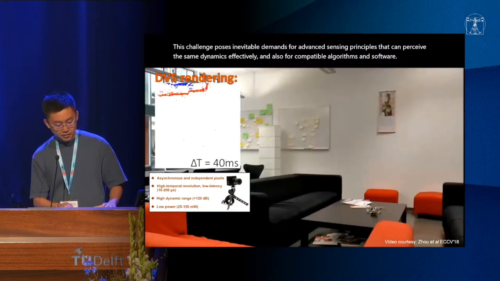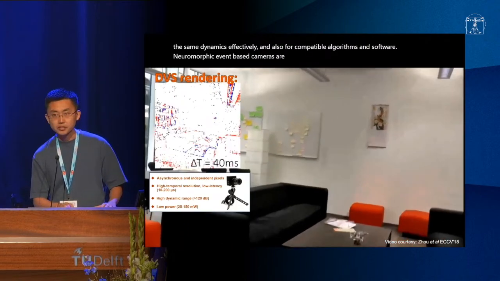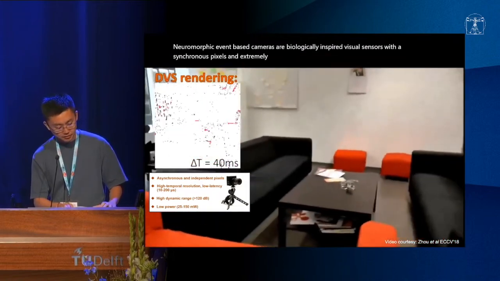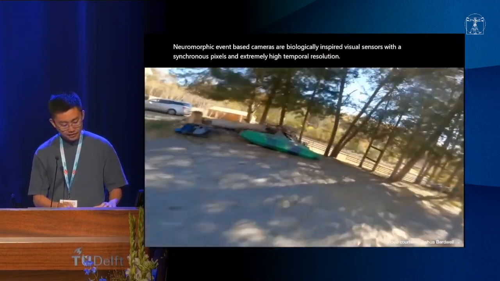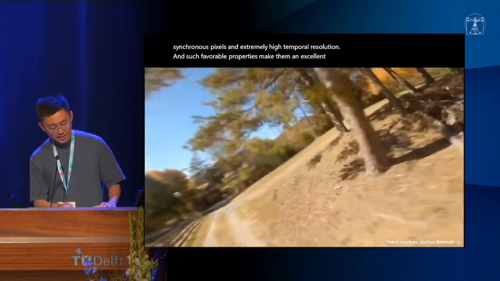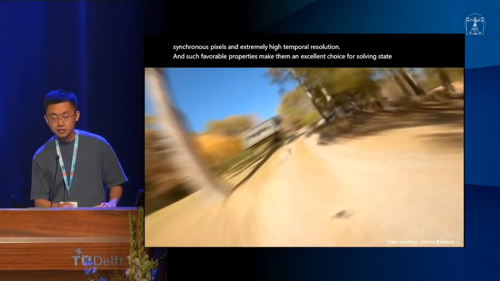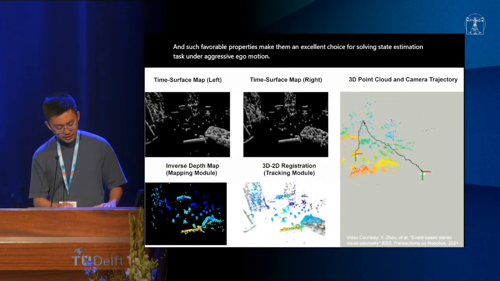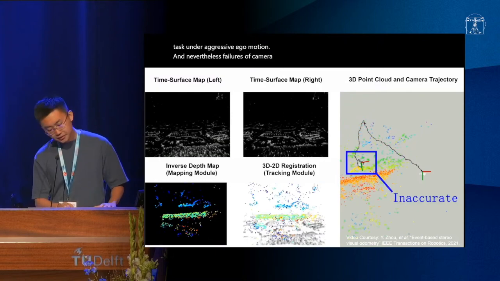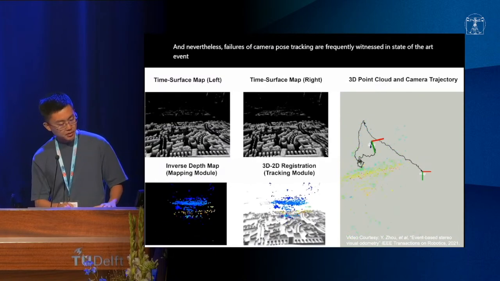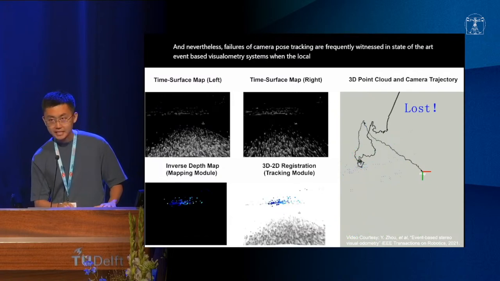Neuromorphic event-based cameras are biologically inspired visual sensors with asynchronous pixels and extremely high temporal resolution. Such favorable properties make them an excellent choice for solving state estimation tasks under aggressive ego motion. Nevertheless, failures of camera pose tracking are frequently witnessed in state-of-the-art event-based visual odometry systems when the local map cannot be updated in time.